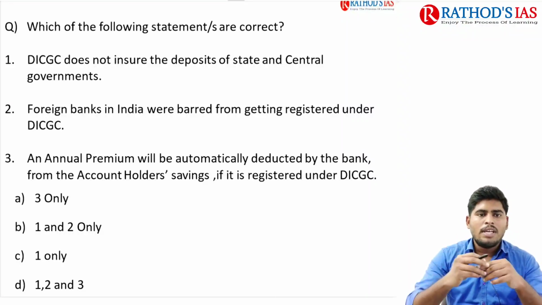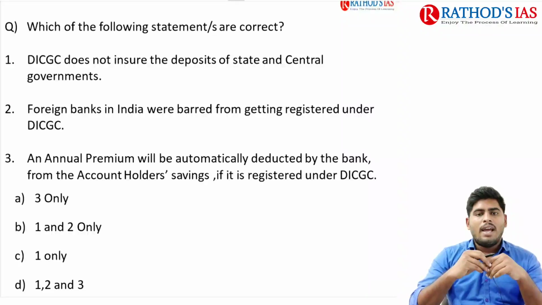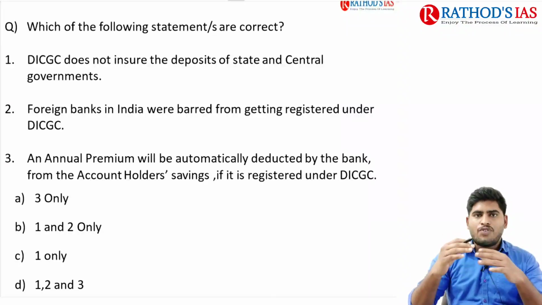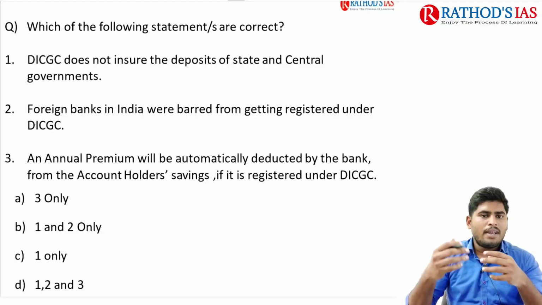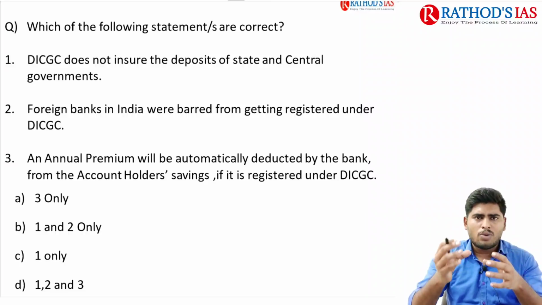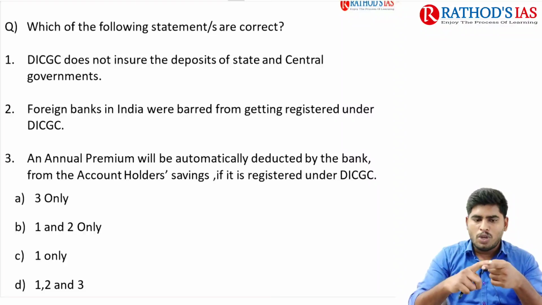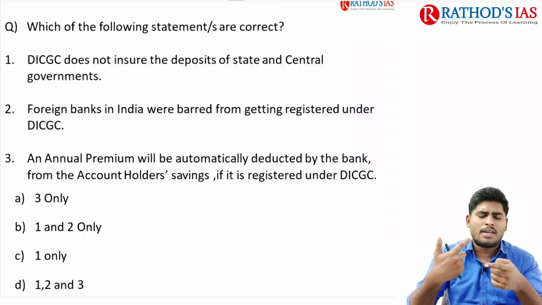So I'll help you out. Firstly, in our discussion, I have left a space for you to work out what type of banks, and what type of bank account deposits, will be insured under DICGC. I told you what type of accounts, like current account, fixed account or savings account, will have their money insured.